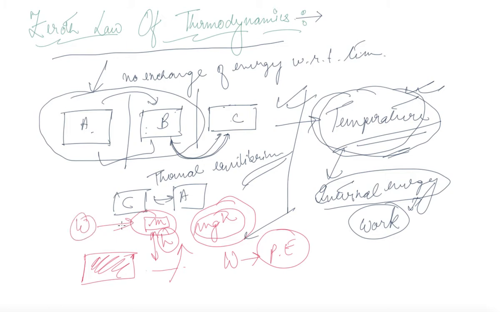Now after that, suppose you move away from the system. The object is at height h and this is its mass m. So now it will fall down.